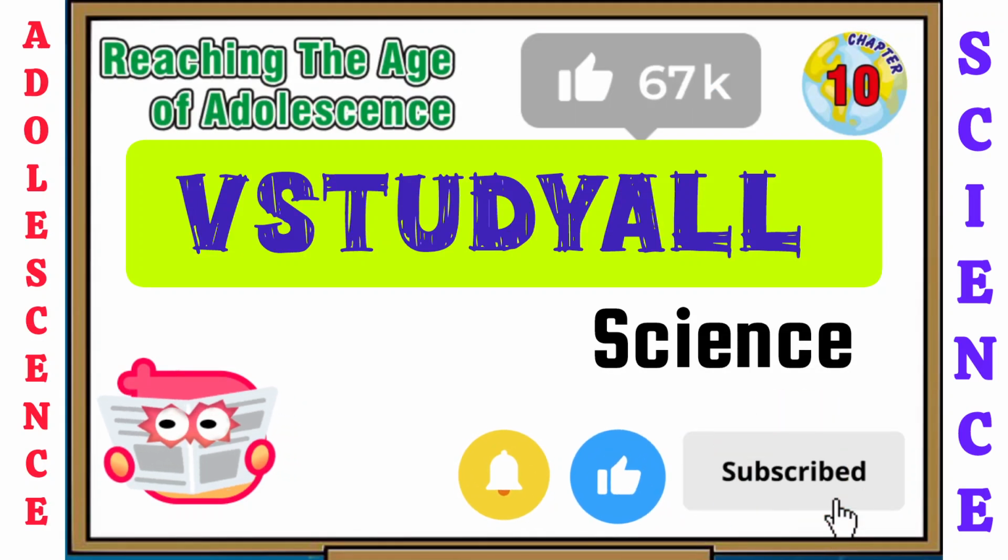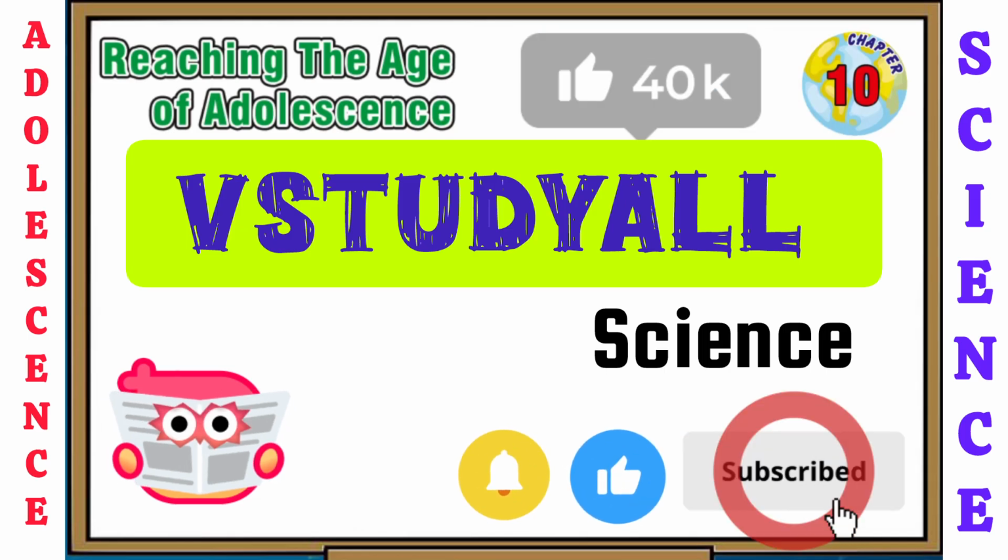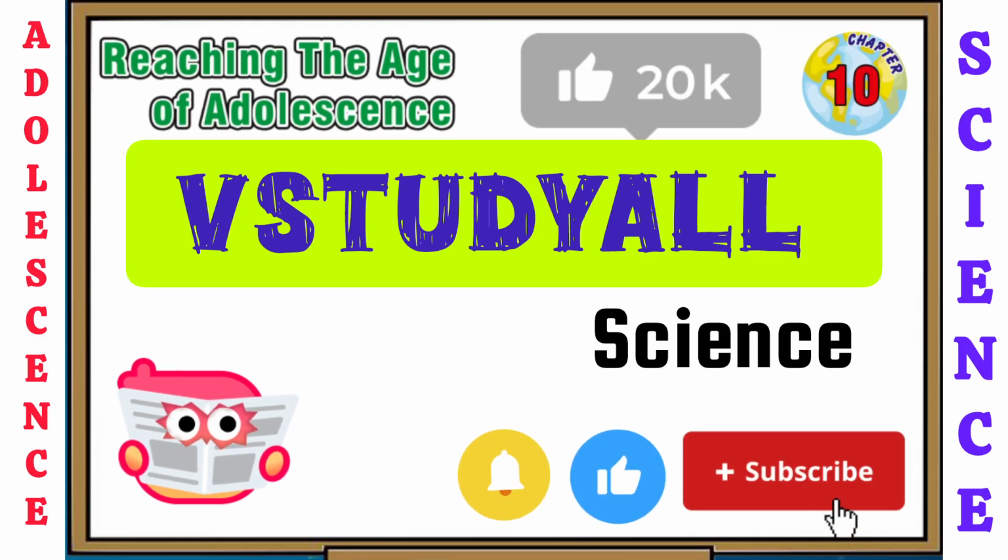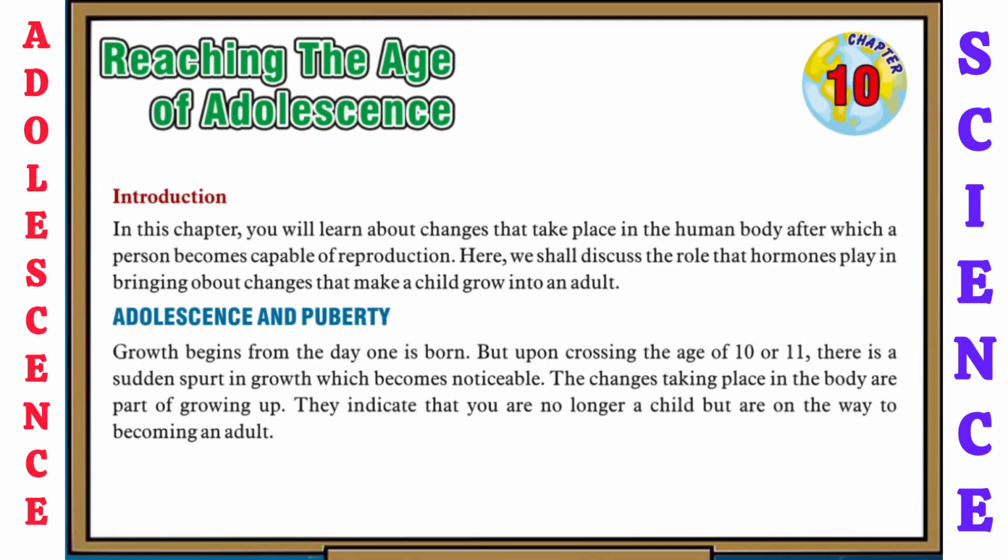So I'm your digital science mentor and today we are going to start our new chapter number 10, reaching the age of adolescence. So now let's start with the intro. In this chapter, you will learn about the changes that take place in the human body after which a person becomes capable of reproduction. Here, we shall discuss the role that hormones play in bringing about changes that make a child grow into an adult.